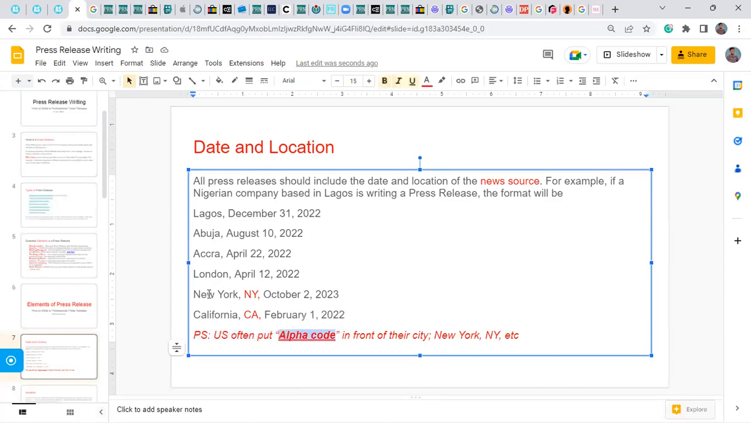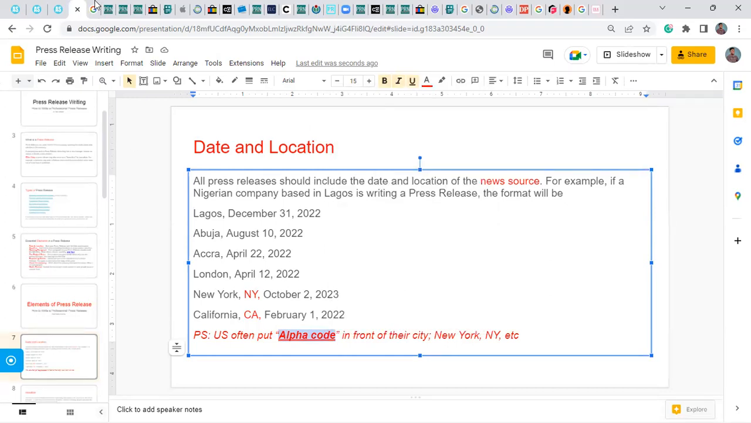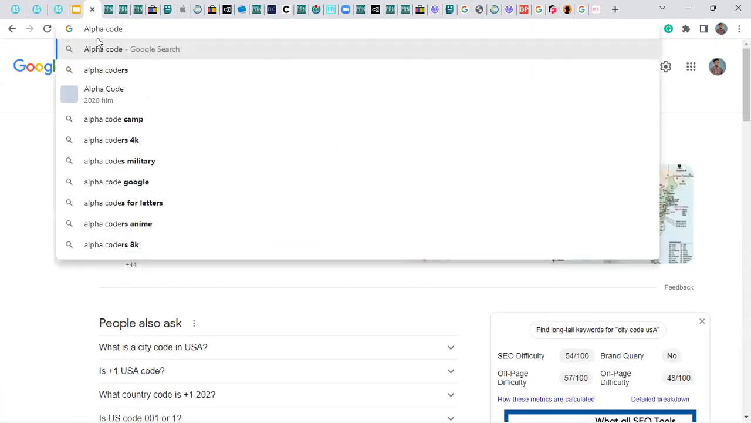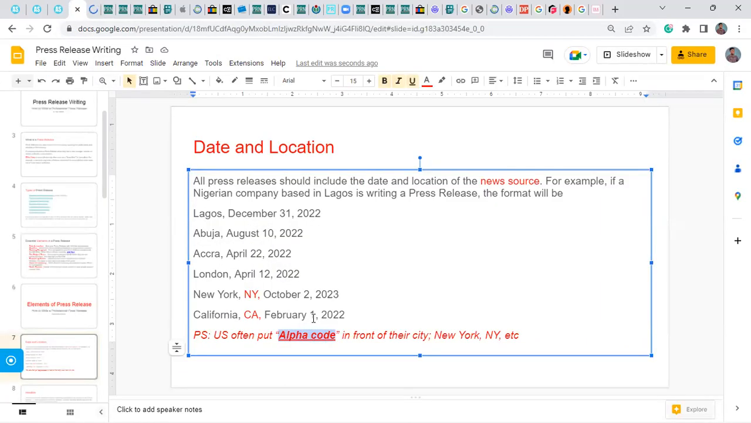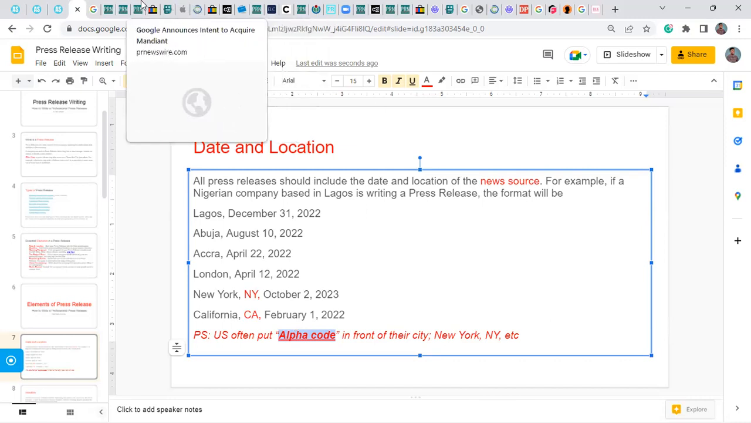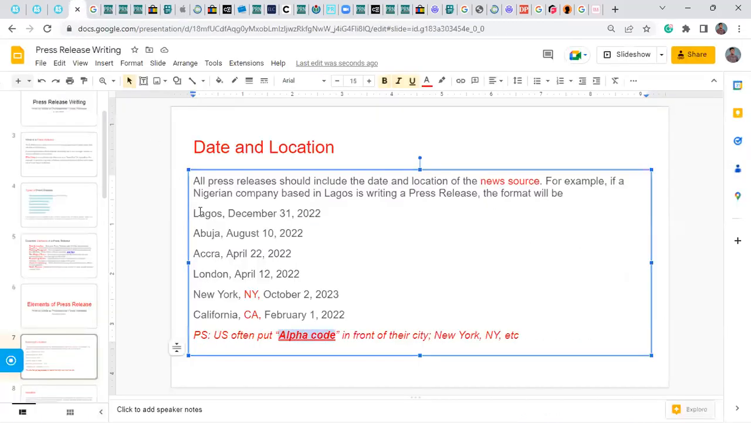For example, New York, NY, October 2, 2022. That is how you write the date for a company based in the US. Or California, CA, February 1, 2022. This is important when the brand you are writing for is centered in the US. US companies often put the alpha code after the city, New York, NY, etc.